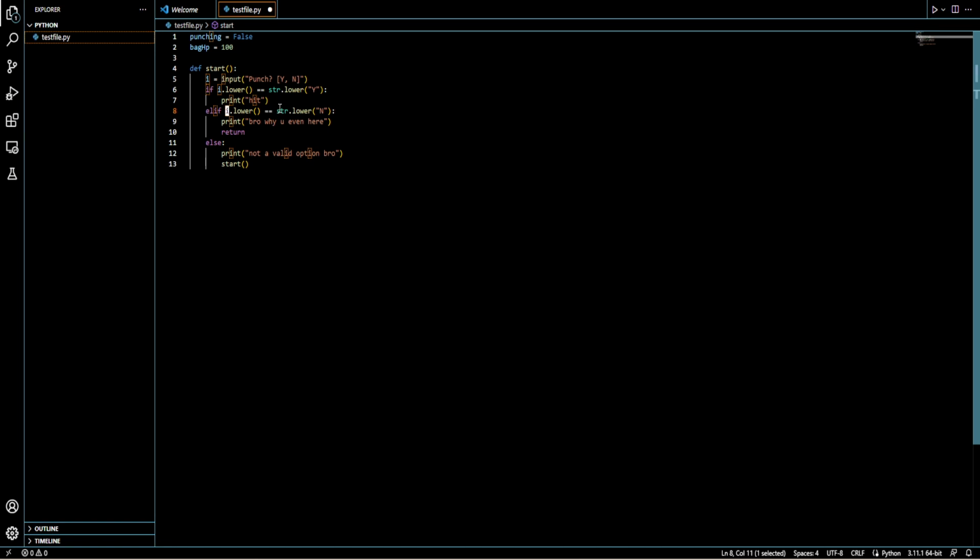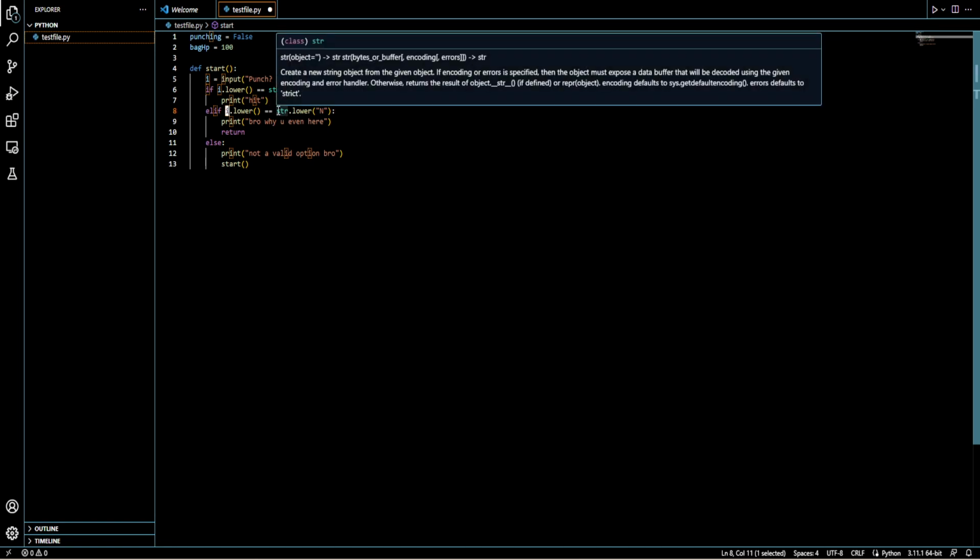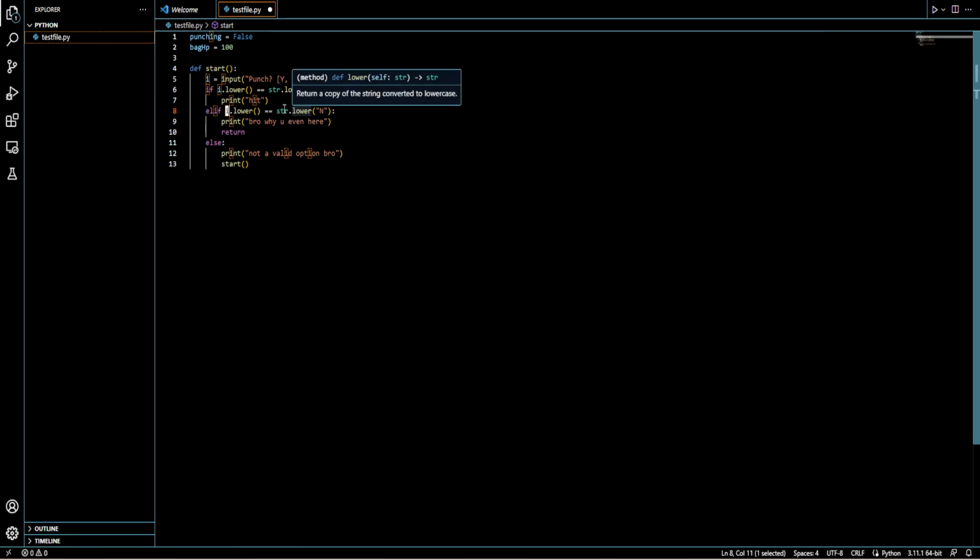Then it will check if this lowercase y or n equals this string. Now I won't just type this, but I'll actually type string.lower to make this string in here lowers too. So basically, if the answer in its lowercase version is equal to this in lowercase version, it will print that. So you don't need this, but it allows the player to not have to always type capital Y's, but they can type capital Y's and lowercase y's.